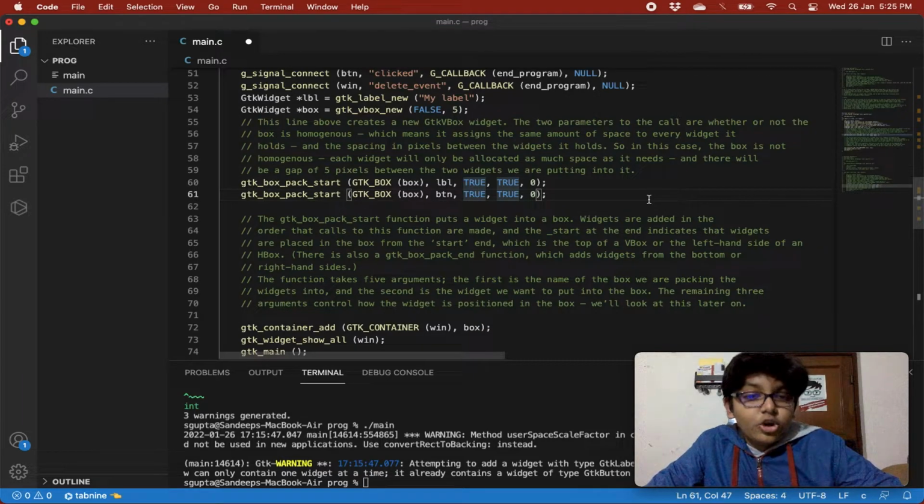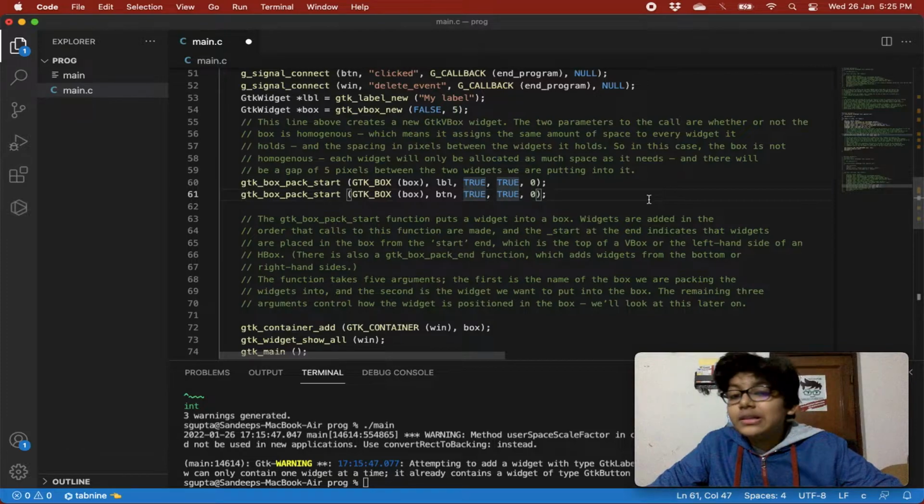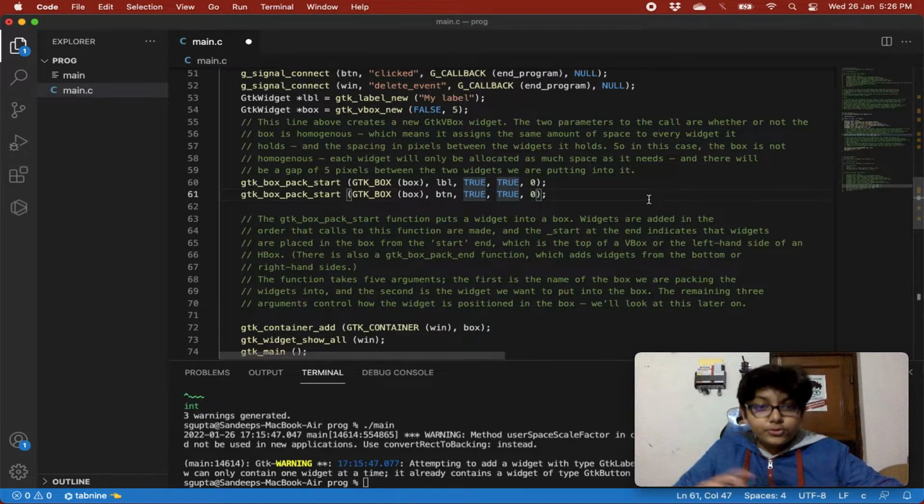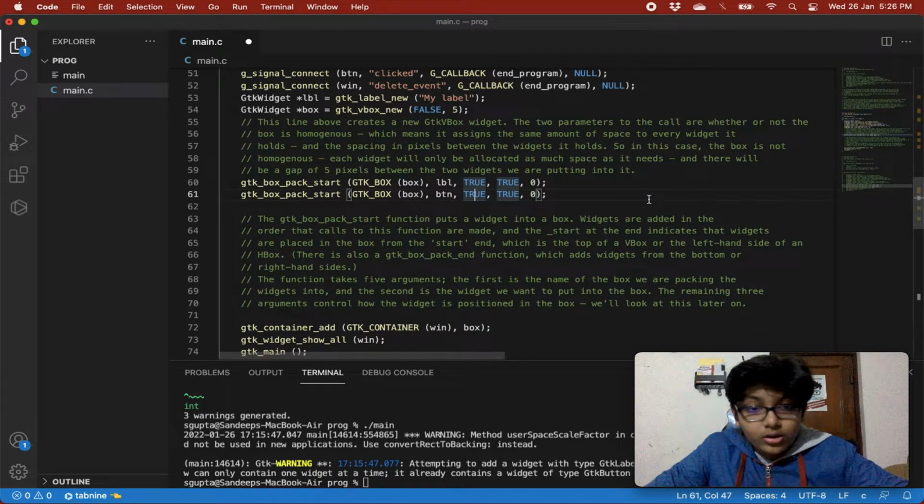Widgets are added in the order that calls to this function are made, and the start at the end indicates that widgets are placed in the box from the start end, which is the top of a V box or the left hand side of an H box. There's also a GTK box pack end function, which adds widgets from the bottom or right hand side. We'll just test this out. The function takes 5 arguments.